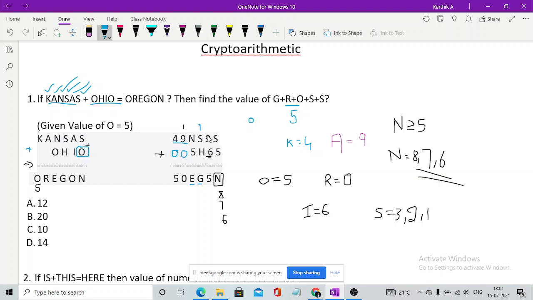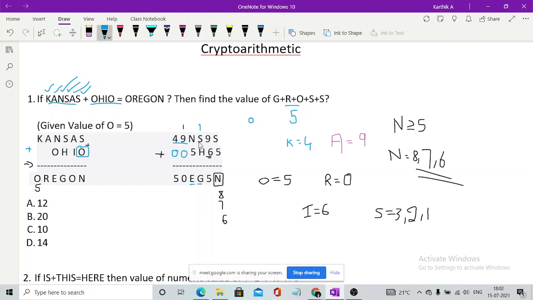Now we have one carry towards S, and it is given as S plus H is equal to G. Even though we don't know the value of S or the value of H, we know one thing: when you add S plus H, we should also add a number called 1.